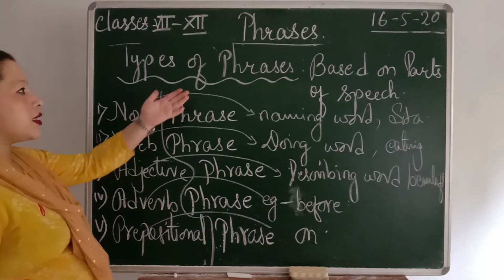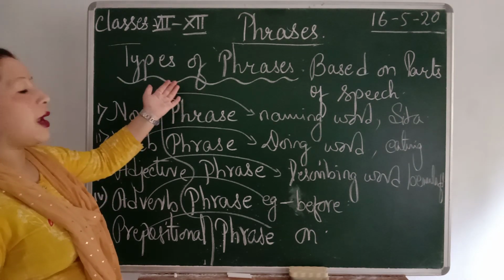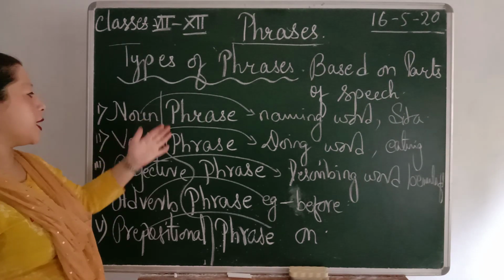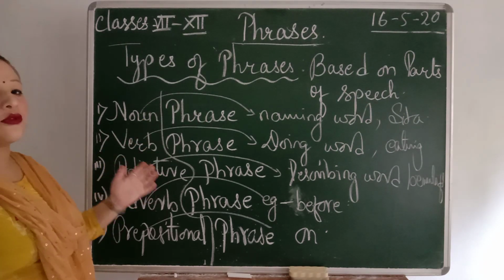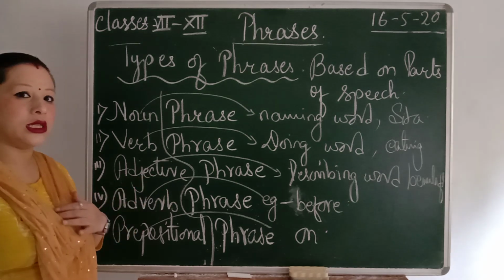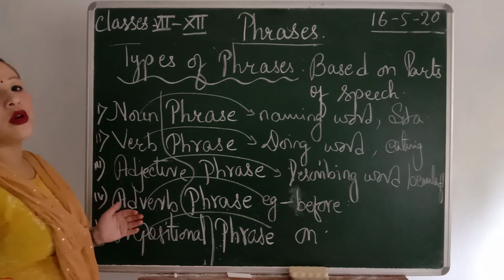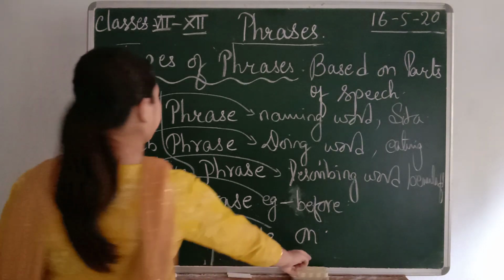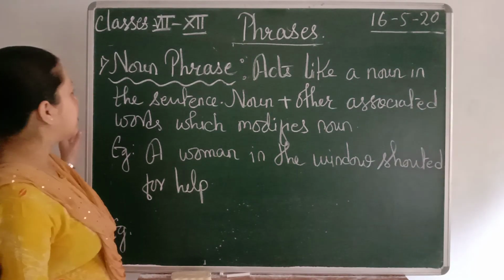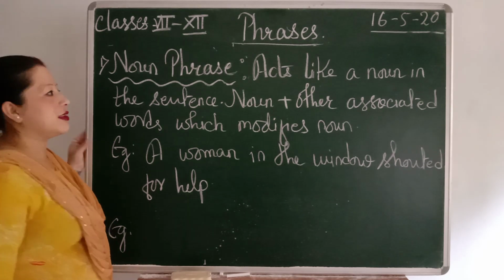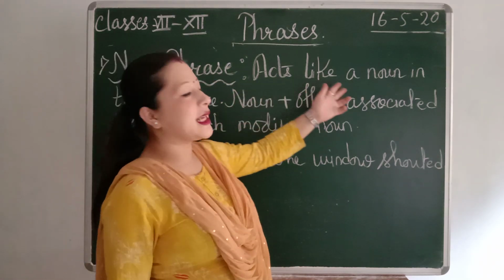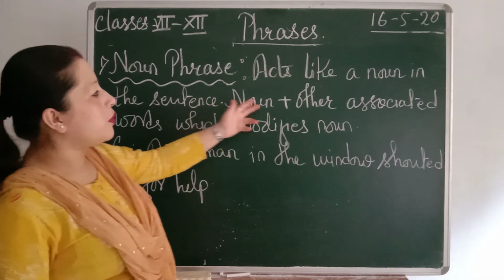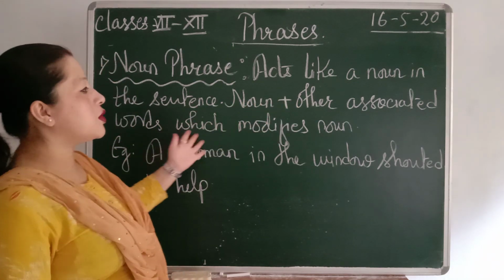So now, there are also types of phrases on the basis of parts of speech. Likewise, noun phrase, verb phrase, adjective phrase, adverb phrase, and prepositional phrase. So we will be going through the types of phrases accordingly. Okay, so now what is a noun phrase? A noun phrase acts like a noun in the sentence. It is a noun plus other associated words which modify the noun.